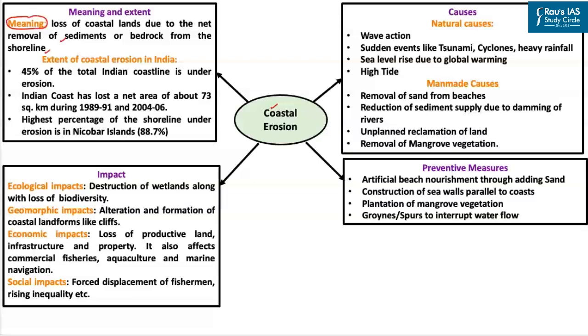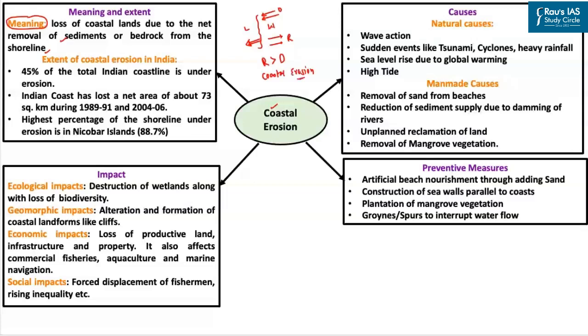So let's understand this. Let's say you have a shoreline which is actually separating land from water. With respect to this shoreline, frequently there is the deposition of sediments such as sand on the shoreline, and this is also accompanied by removal of sediments including sand from the shoreline. Let's say the rate of removal of sediments from the shoreline is much higher than the rate of deposition of sediments on the shoreline. Then this particular shoreline starts moving inward, that is, it starts moving towards the land. This itself is referred to as the coastal erosion.